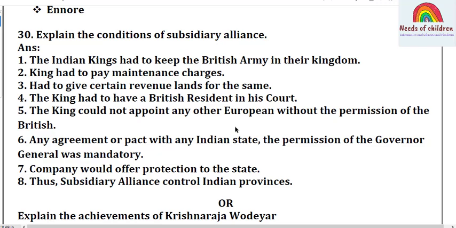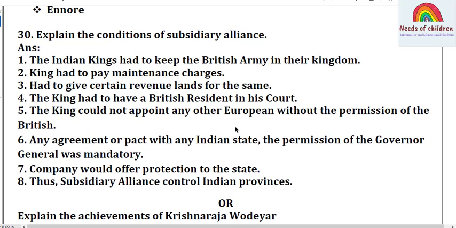Okay, students, here is the 30th question. There will be a choice. Among that, choice number 1: Explain the conditions of subsidiary alliance. This is the question. It is from history, the extension of British rule.